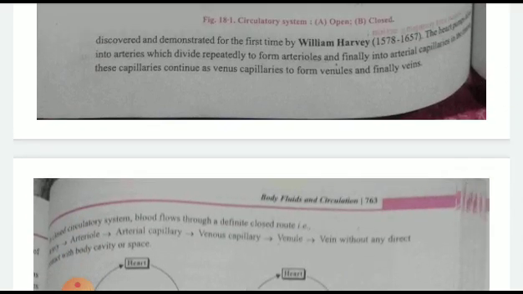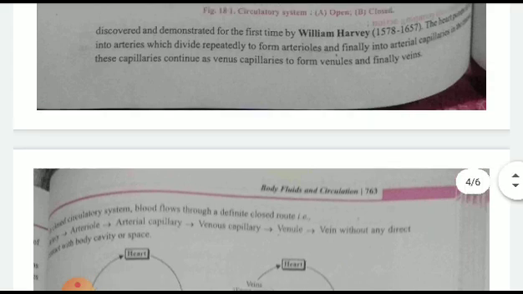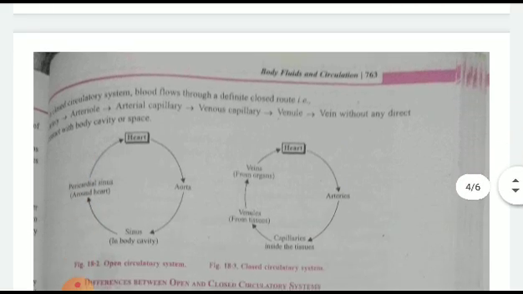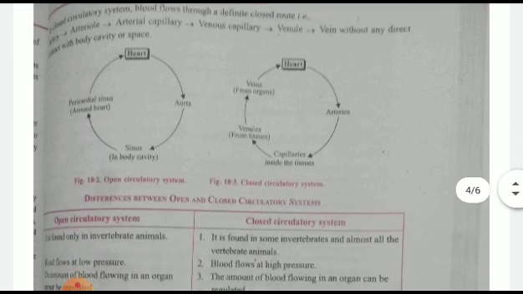William Harvey was the first who discovered the arteries, and he said that finally the arterioles and capillaries will be there for the venule. Then open circulatory system and closed circulatory system. As you can see, in open circulatory system, heart will be there, aorta will be there, and so on. But in closed circulatory system, heart will be there. From the heart, arteries and capillaries inside the tissue, and so on. That process will be done.